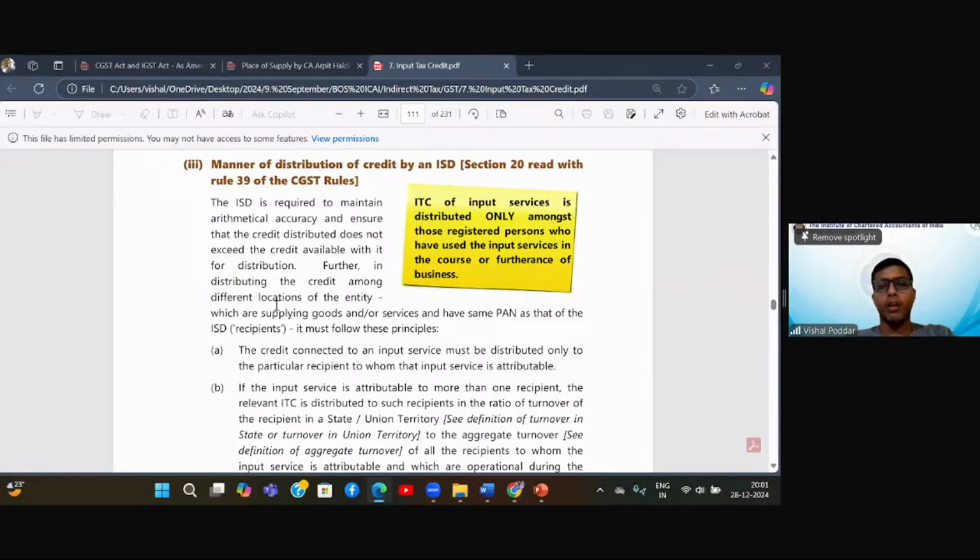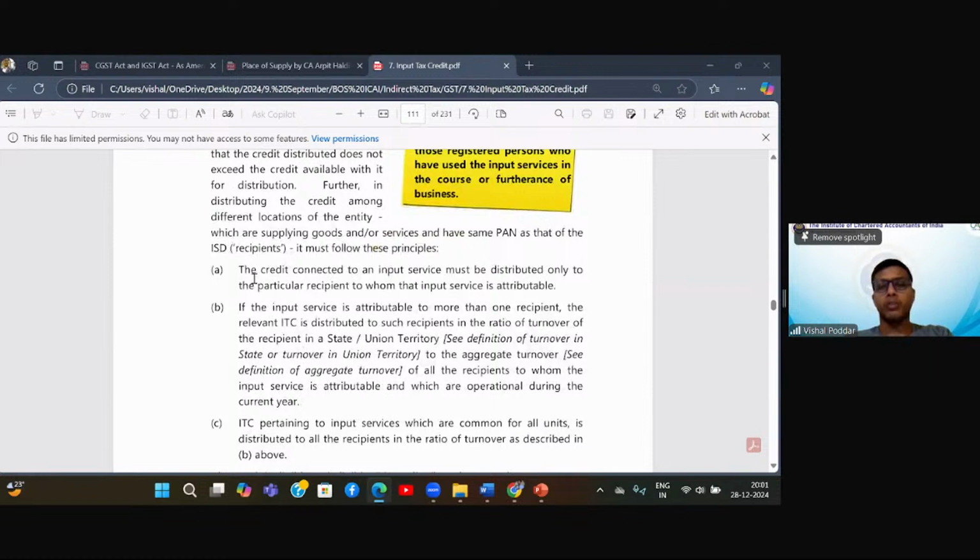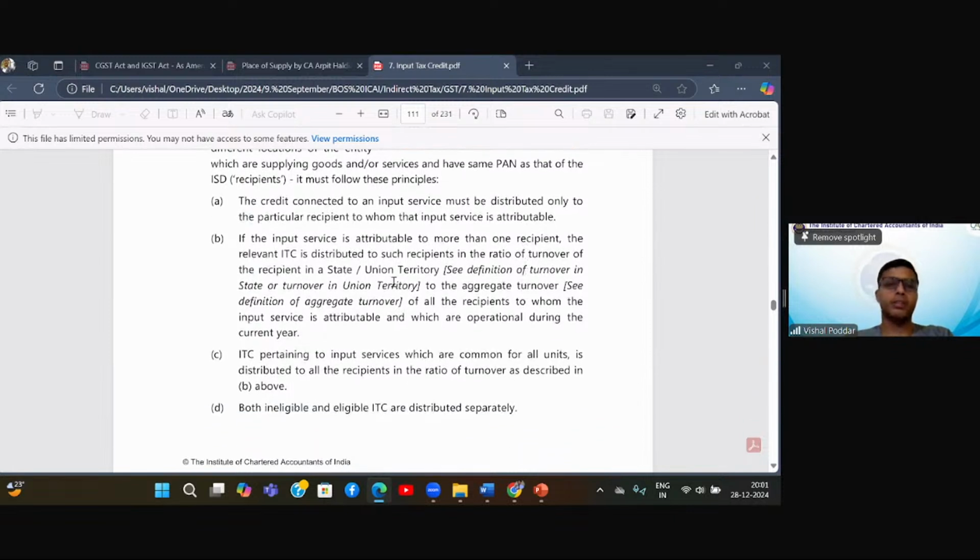Now, how will I divide this? So certain principles or rules have been given. First, the credit connected to an input service must be distributed only to the particular recipient to whom the input service is attributable. So it is not necessary that every credit will be divided to every other unit. We have to see that that expense is common to how many units, and only to those units the ITC of that expense has to be distributed.